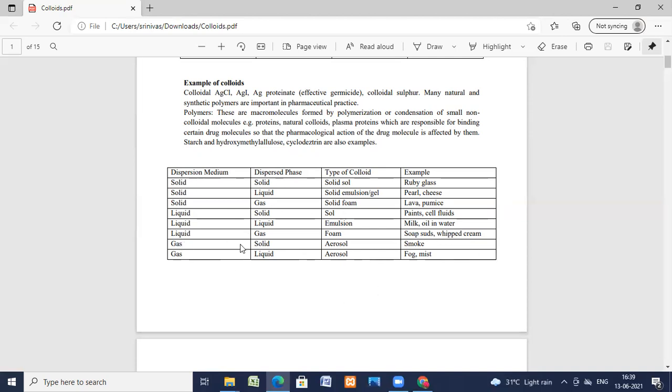Now, with a gas medium and a solid dispersed phase, that is an aerosol; smoke is an example. If the dispersion medium is gas, the larger quantity, and the smaller one is liquid, it is also an aerosol; fog and mist are examples of this colloidal solution.